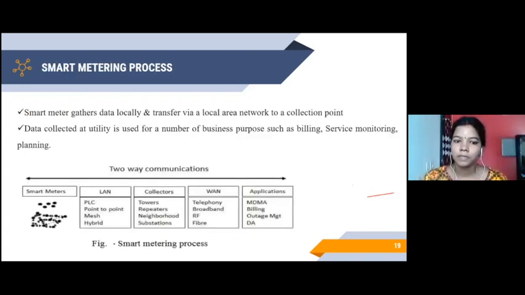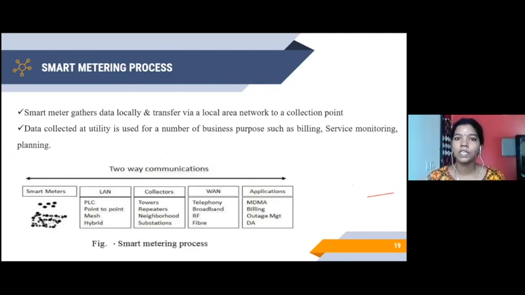So this smart metering process has these steps available. The first one is the smart meters installed on the consumer side. Secondly, we make use of a LAN network. We call LAN the local area network. Here, we can either make use of PLC, which is called power line communication, or you can use point-to-point, mesh network, or a hybrid network. These are some of the networks available in the local area network to transmit your value from the smart meters to the wide area network or to the cloud remotely.